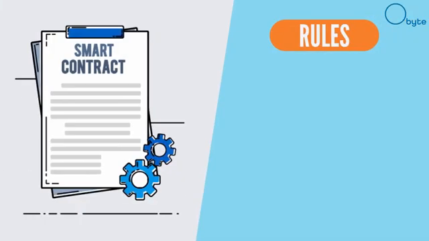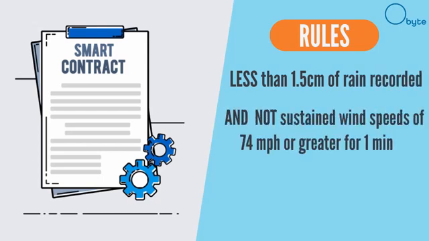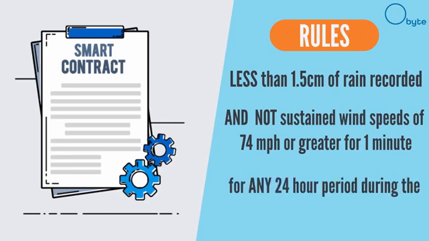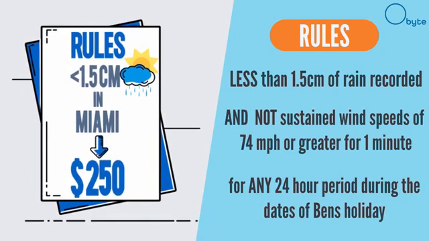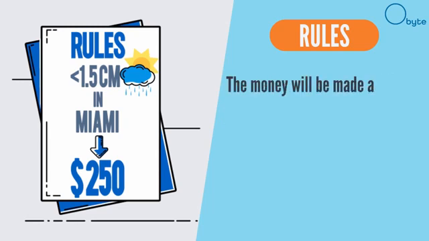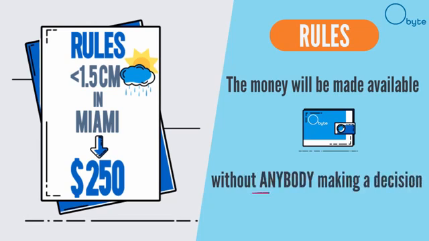On the other side, this means that if there is less than 1.5 centimeters of rain and there are not sustained wind speeds of 74 miles per hour or greater recorded in Miami in any 24-hour period during the dates of Ben's holiday, the insurance company will be allowed to take Ben's $250 of cryptocurrency. Again, the money will be made available inside their digital Obite wallet without anybody making a decision.